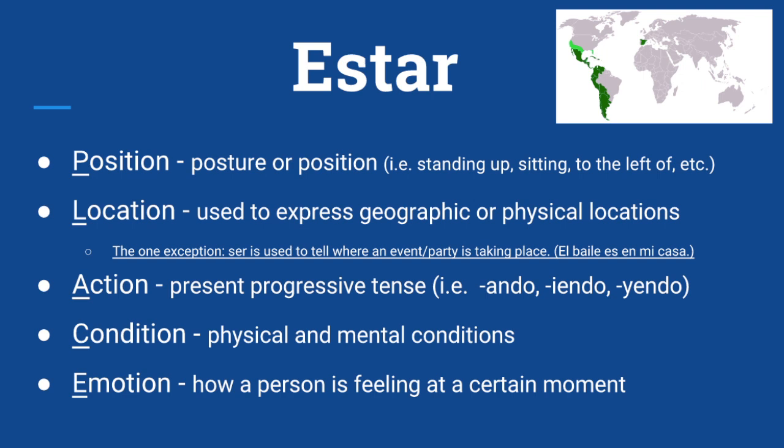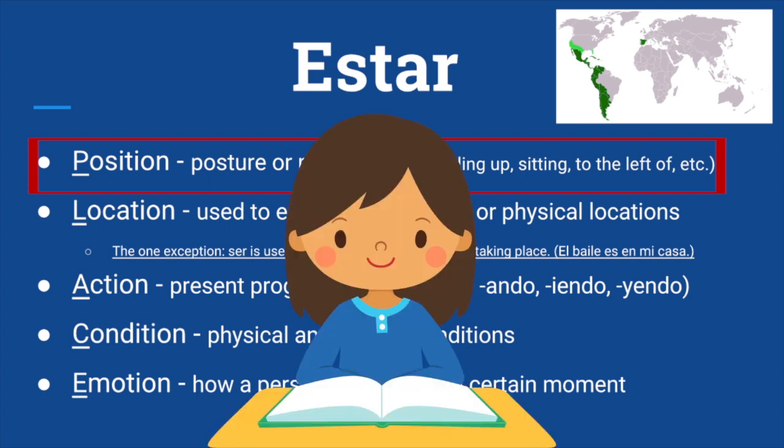Ahora es tiempo para estar. For estar, we have the acronym place represented on the top right by some places from Hispanoamerica, all the places that speak Spanish. Position is a type of location. Although they are separate words, consider position and location as synonymous terms here. La estudiante está sentada o parada. The girl is sitting or she is standing.